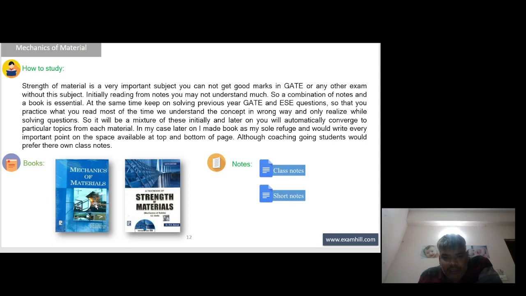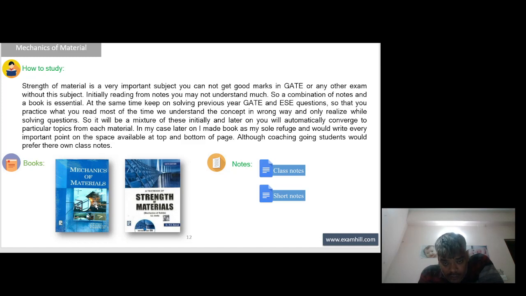Next, mechanics of material, which is also known as strength of material. Strength of material is a very important subject. You cannot get good marks in GATE or any other exam without this subject. Initially, reading from notes you may not understand much, so a combination of notes and a book is essential. At the same time, keep on solving previous year GATE and ESE questions so that you practice what you read. Most of the time we understand the concept in the wrong way and only realize while solving questions.